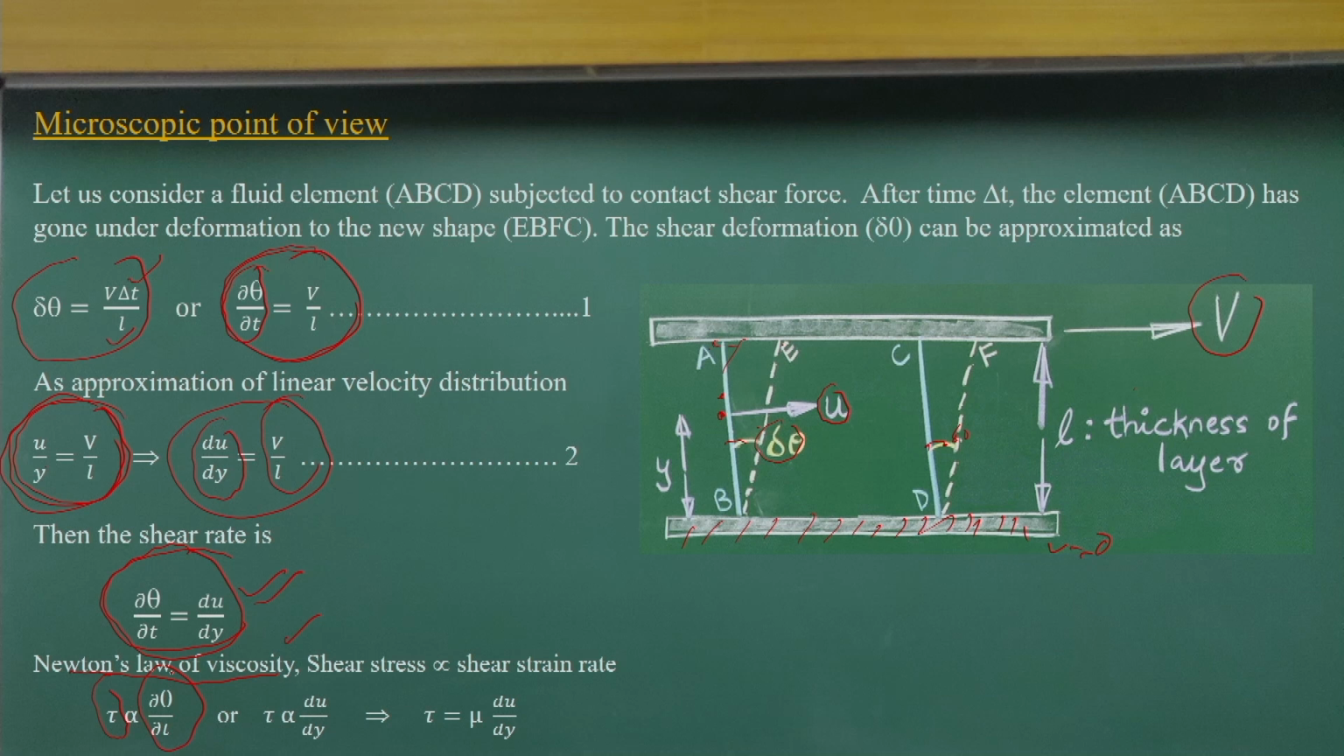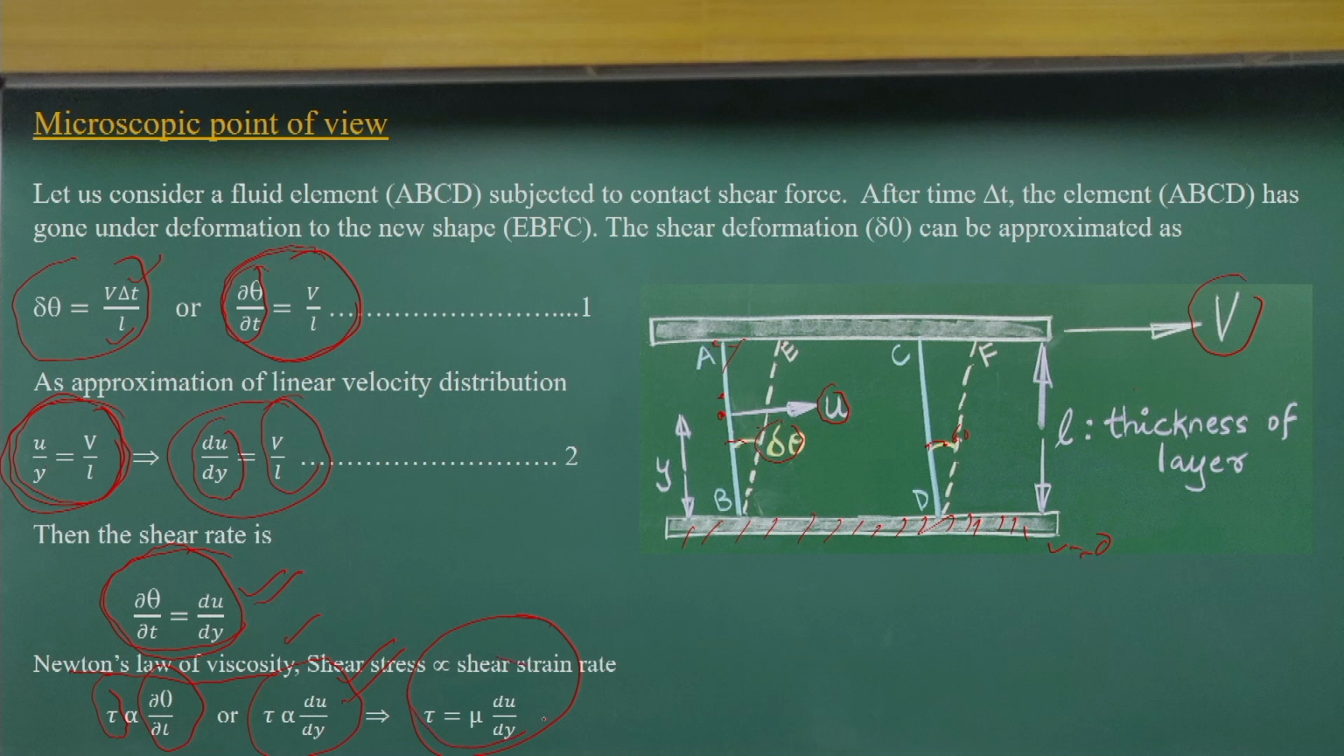That is the difference between fluid mechanics and solid mechanics. We can define the shear stress as proportional to the velocity gradient, and the proportionality constant is the dynamic viscosity, or coefficient of viscosity: tau equals mu into du by dy.